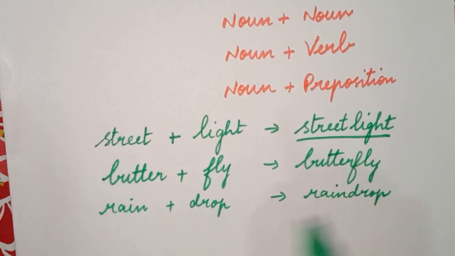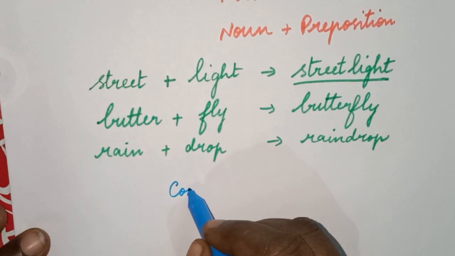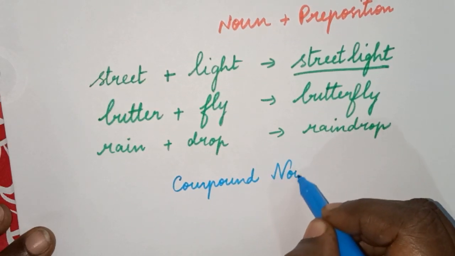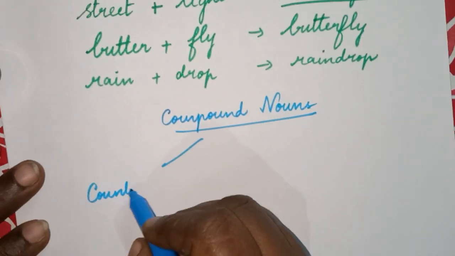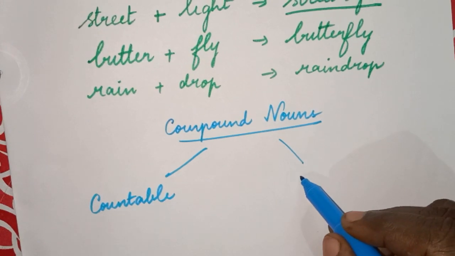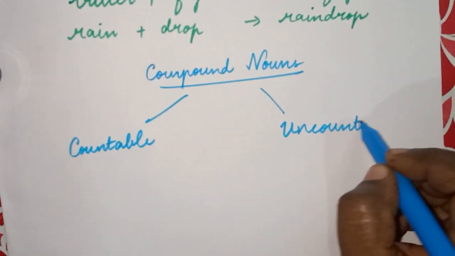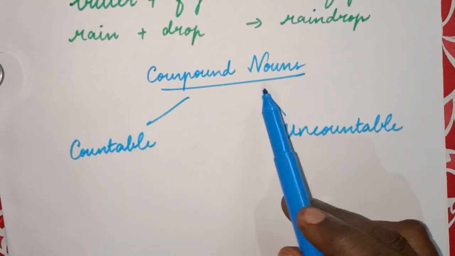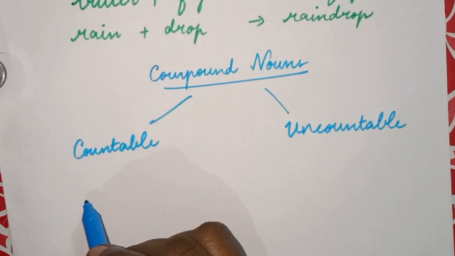Understood? Now these compound nouns, again, can be of two types. One is countable nouns and the other one is uncountable nouns. What are countable nouns?